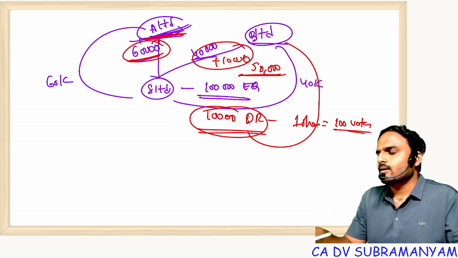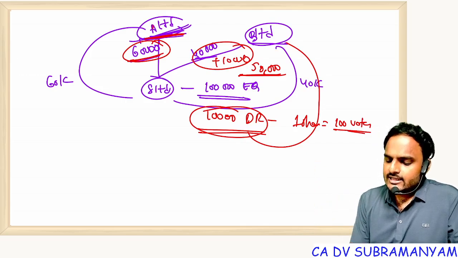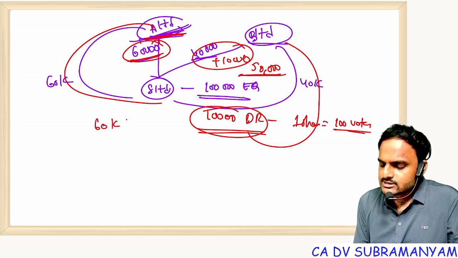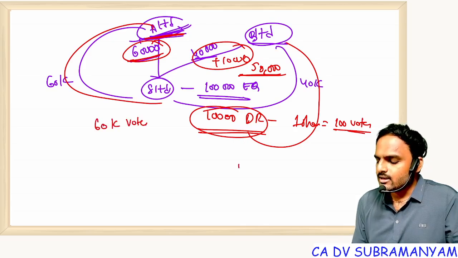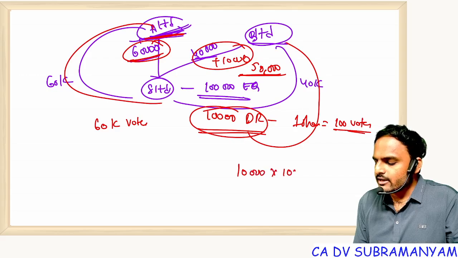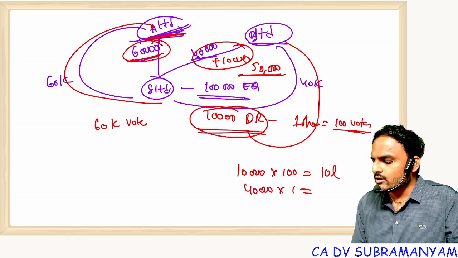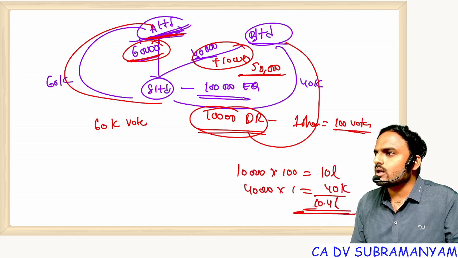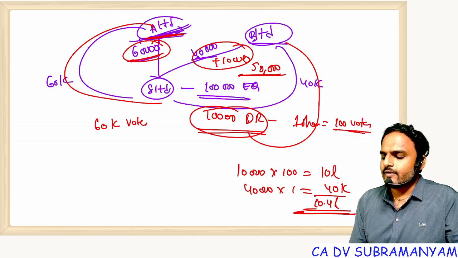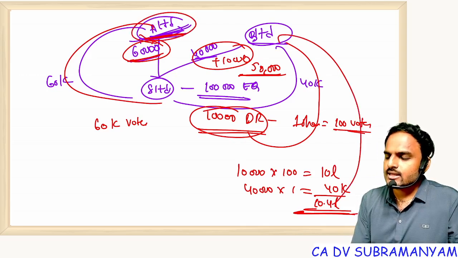But when the general meeting gets started, if you count votes, A Limited can cast how many votes? 60,000 votes only. But B Limited, 10,000 differential rights into 100 votes means 10 lakh votes. And 40,000 shares with normal rights into 1, that means 40k. So 10.4 lakh votes are lying with whom? B Limited. In front of B Limited's voting power, A Limited is nothing in fact.